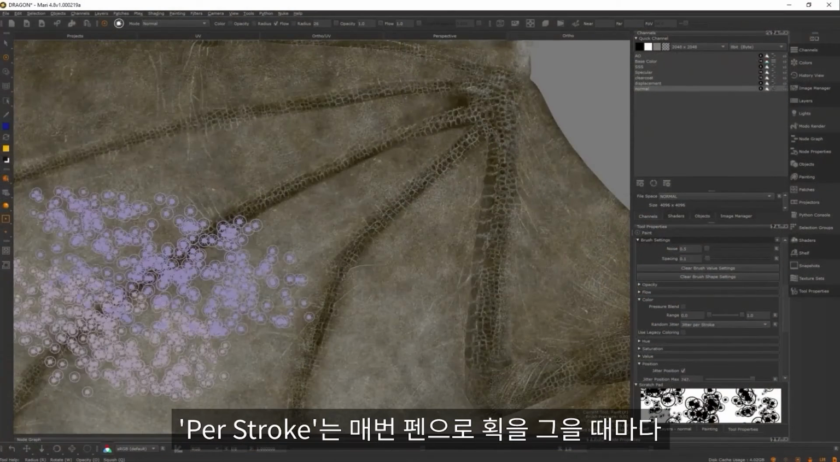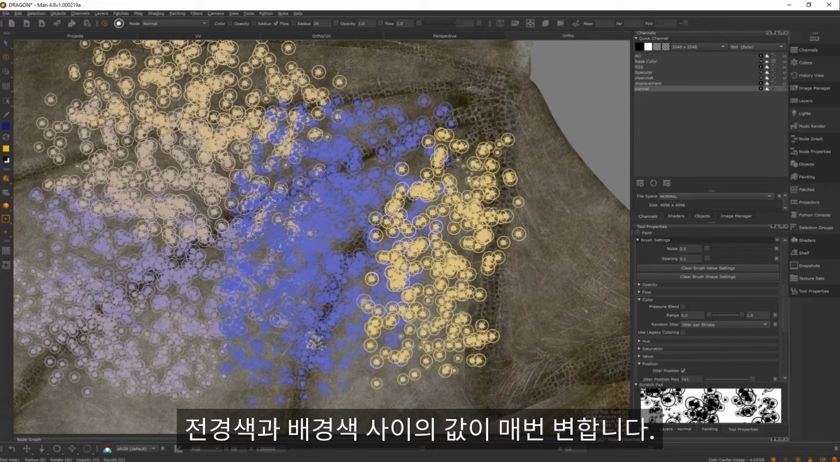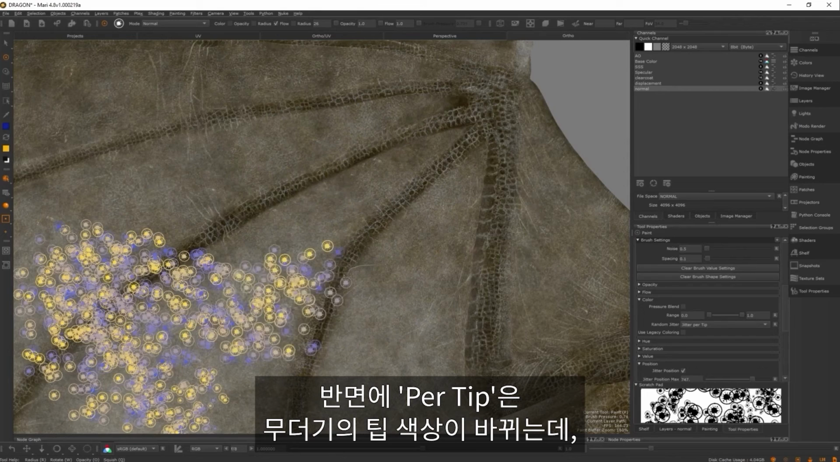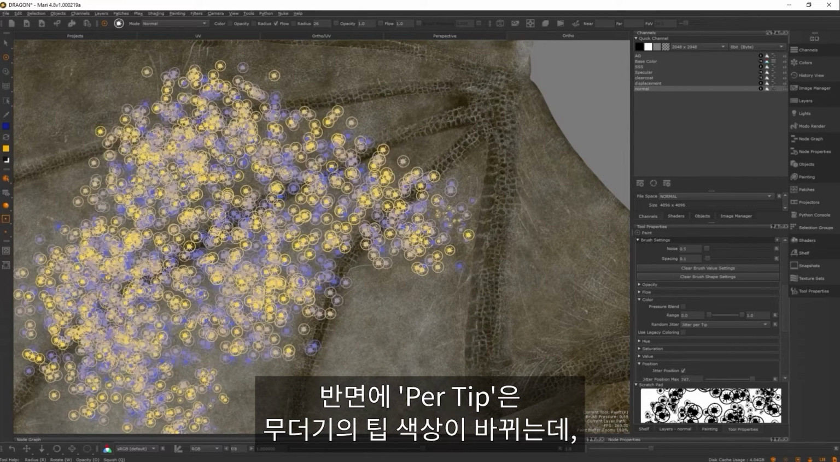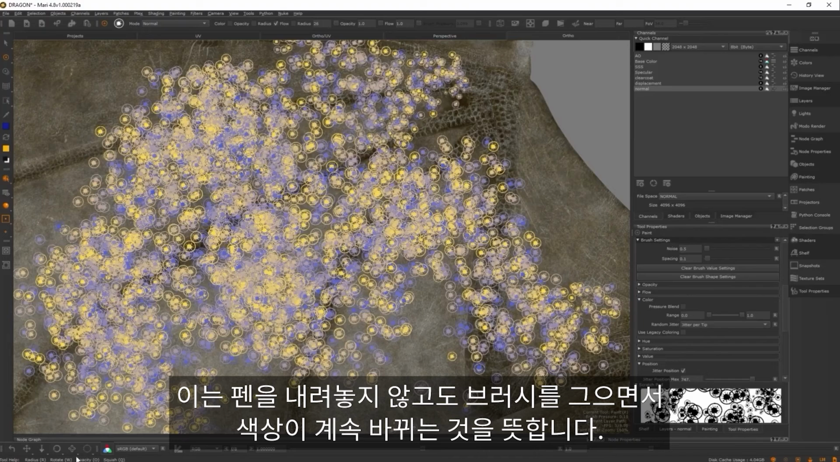There are two ways that you can jitter between colours: per stroke and per tip. Per stroke means that every time you lift your pen and draw a new stroke, the colour changes to a value between your foreground and your background colour. While per tip means that the colour will change with each splat of paint that is put down. This means that you can put down strokes and have the colour of the stroke change multiple times without ever having to lift your pen.